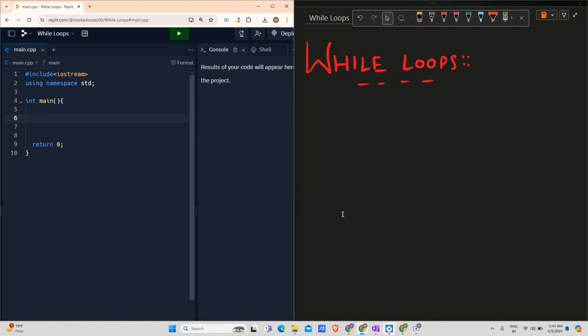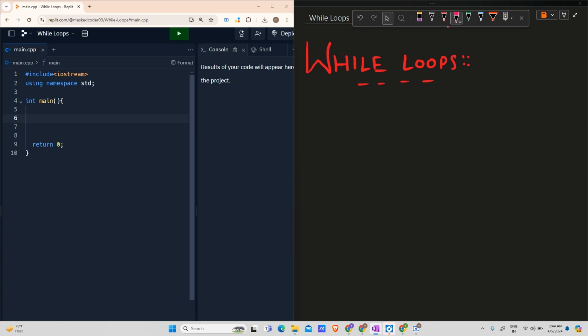In the previous video we discussed for loops, and it is time to understand while loops. Trust me, these are the only two loops you will require in all your placement series to master DSA.